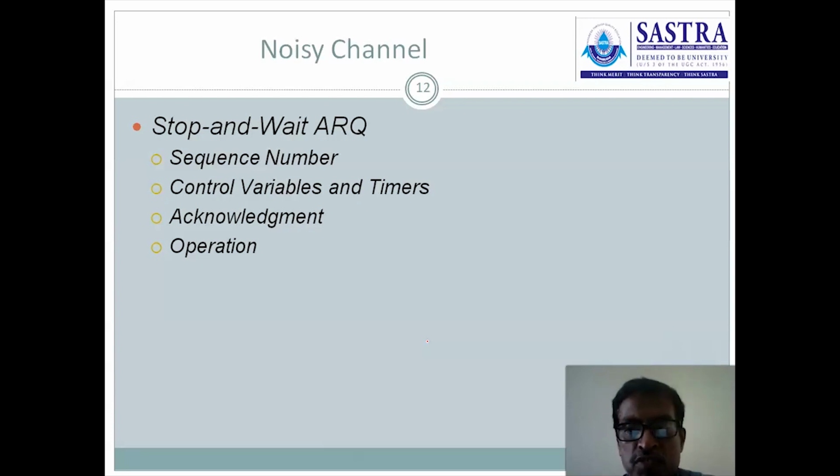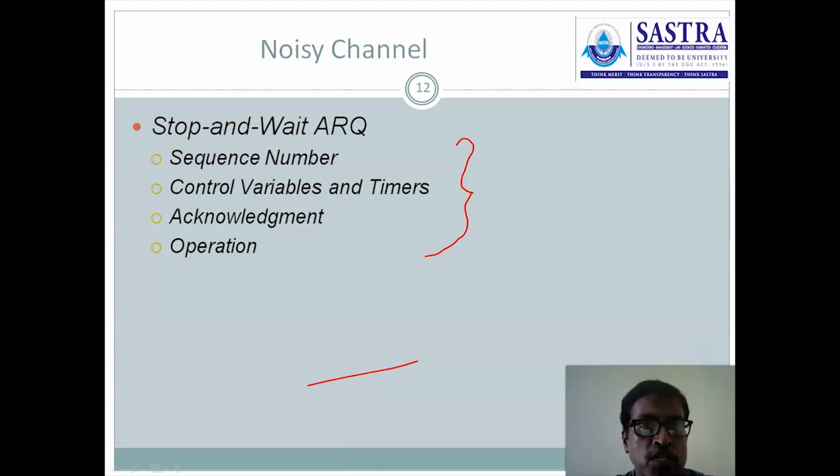Once the problem is rectified, that parameter is reset to the original data rate. Right? And then there are four parameters or attributes we are going to discuss in stop and wait ARQ. The parameters are sequence number, control variables and timers, and acknowledgement operations.